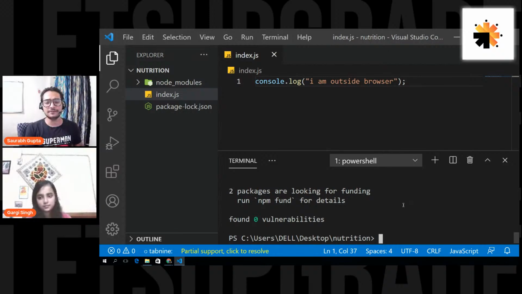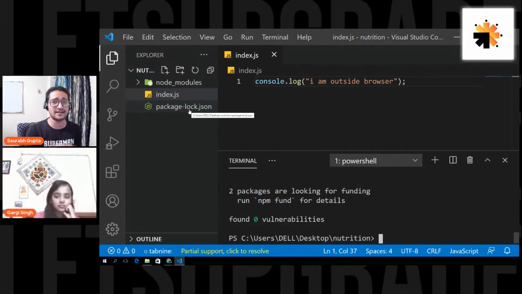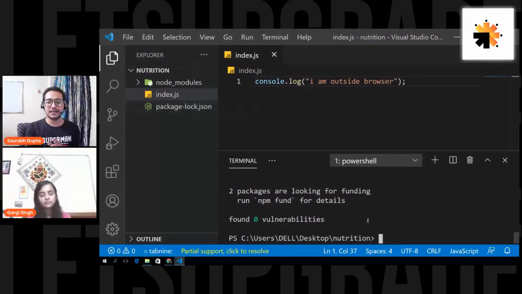Okay, and now finally, this package.json is basically holding the information of all your packages. Now, you can run one more command. It's not mandatory, but you can run it. You can run one more command named npm init.